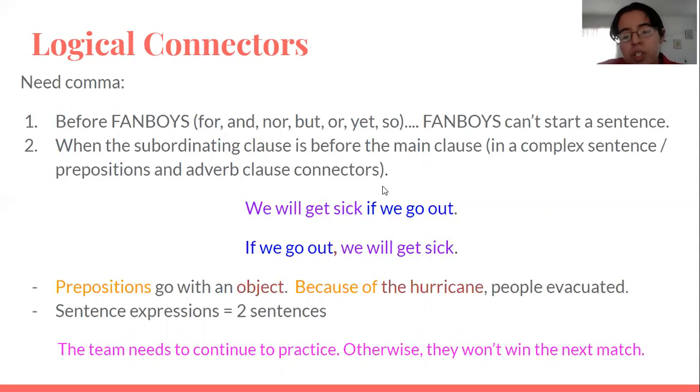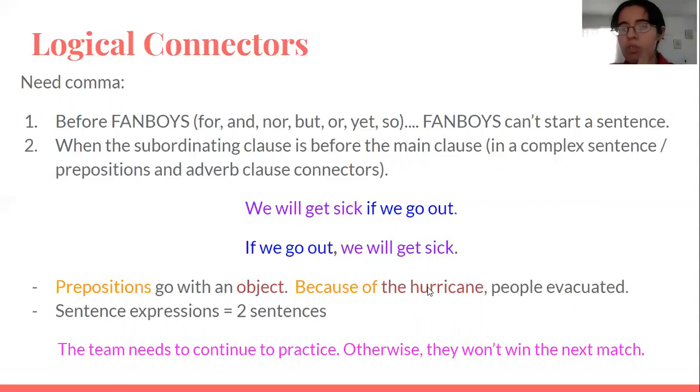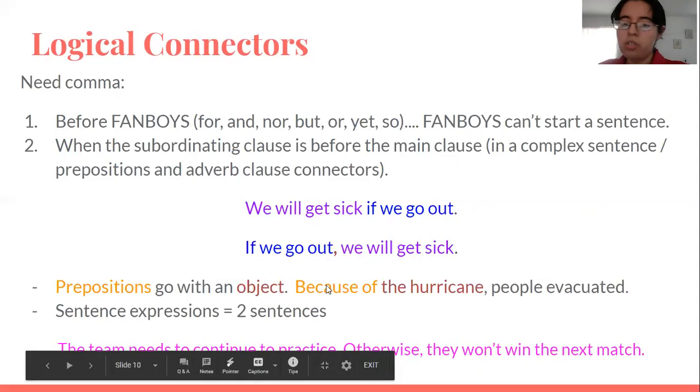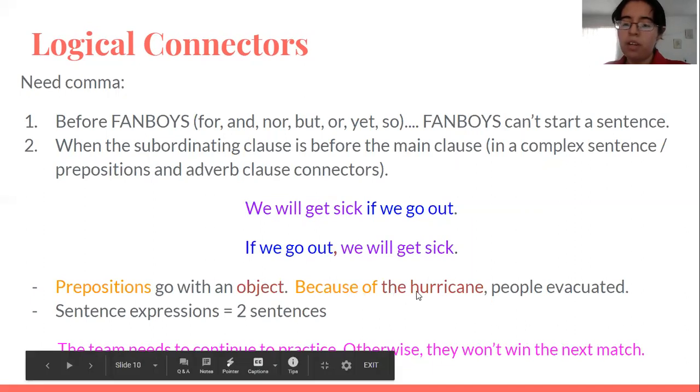Now for prepositions. Prepositions go with an object. Here, because of the hurricane, people evacuated. So the preposition is because of, and the object is the hurricane. We didn't have a clause, we didn't have subject and verb. With prepositions, we only need an object, like a noun. Because of the hurricane, comma, people evacuated.